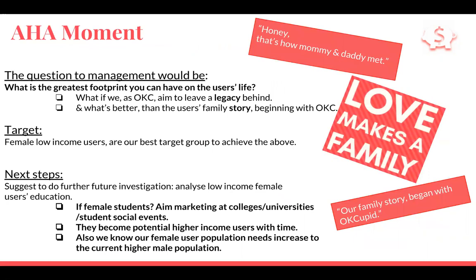So we suggest next steps to do further investigation, and analyze low-income female users' education. If we find that these are female students, we could aim marketing at colleges and universities or student social events. And the good side effect here would be that these become potential higher income users with time. And also we know that we need to increase our female user population in correlation to the male user population. As we saw in section 1, we have more males in the system.